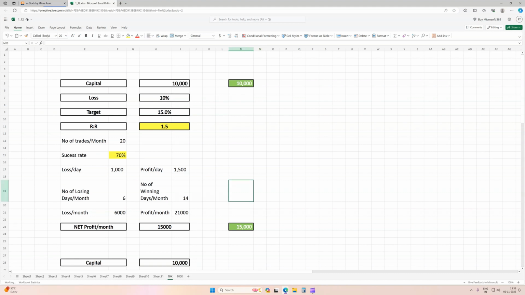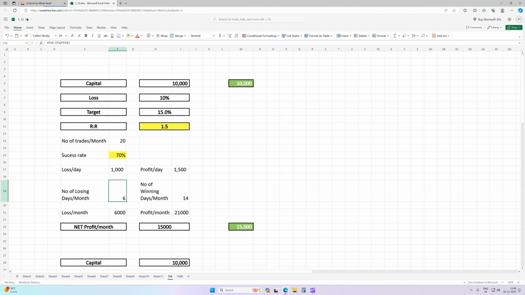Again, this number of losing days also plays a very important role, because at the start of the month or at the start of the week, if you lose consistently 6 days this 1,000 rupees, then our capital will be 4,000 rupees. With that 4,000 rupees we would not be able to trade.